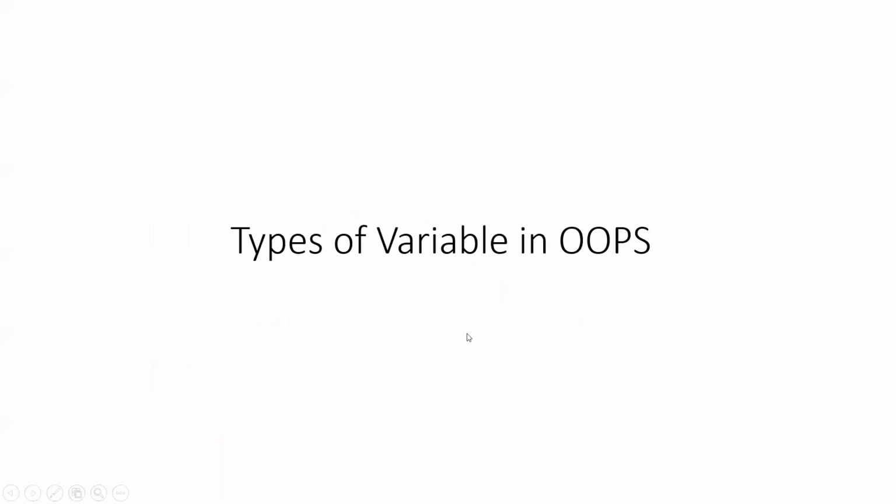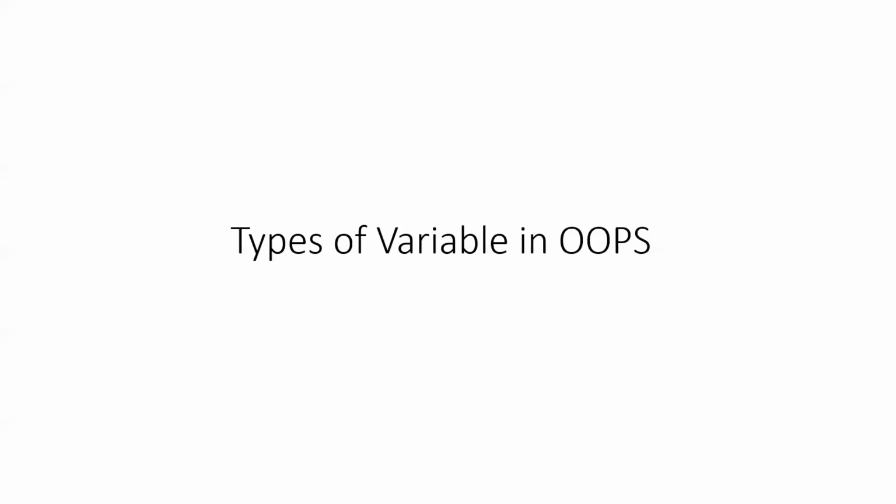Okay, now let's come to the types of variables. How many types of variables have we seen, and how many types of variables will be in OOPS? Yes, we did int, str, float, and double.